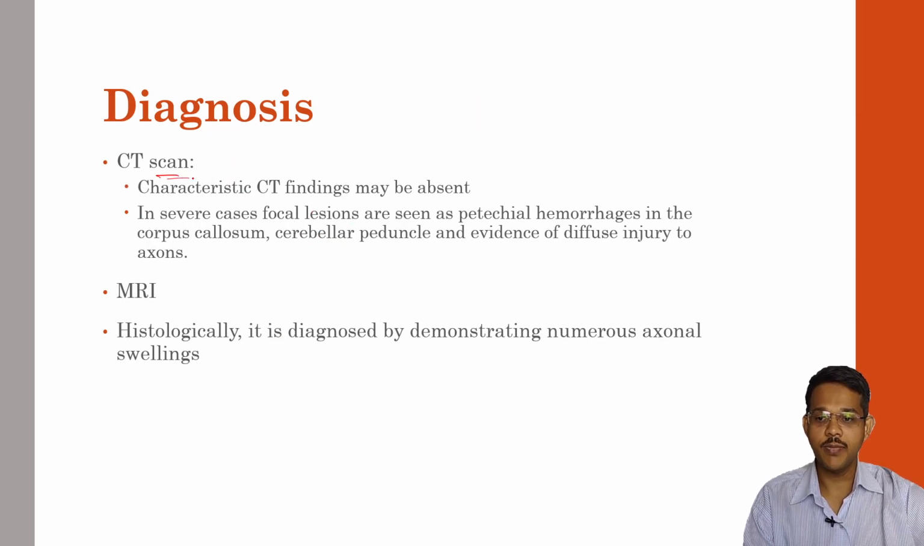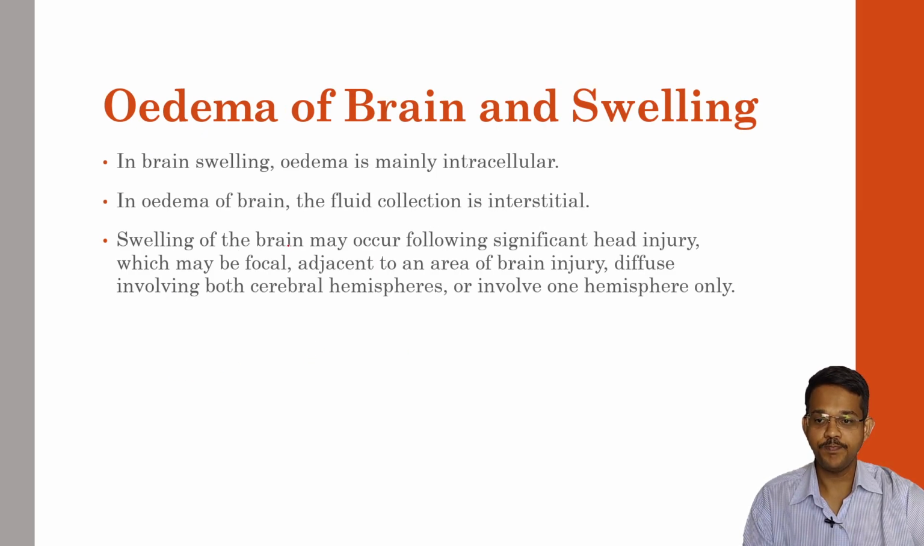Diagnosis can be done by CT scan, with characteristic findings seen. In severe cases, focal lesions are seen, petechial hemorrhages in the corpus callosum and cerebral peduncle, and diffuse injury may be seen. On MRI and histologically, it is diagnosed by demonstrating numerous axonal swellings.